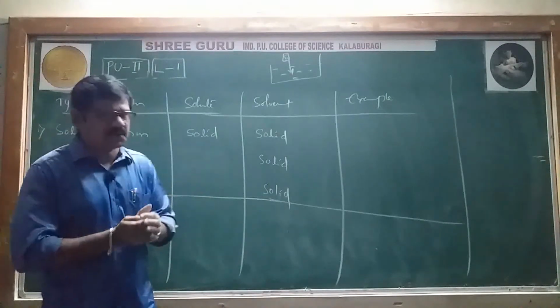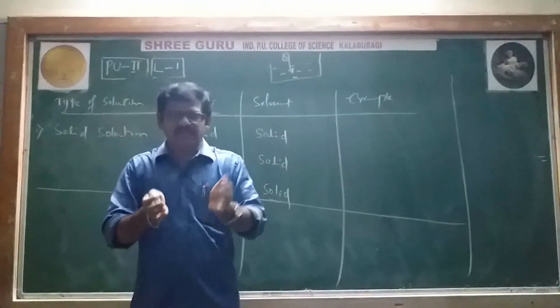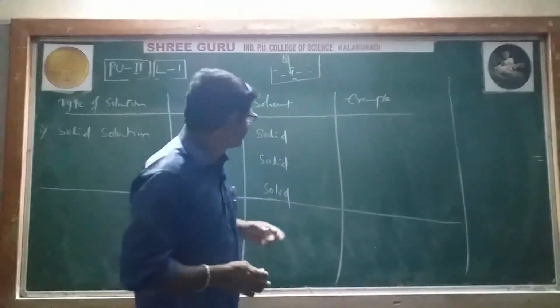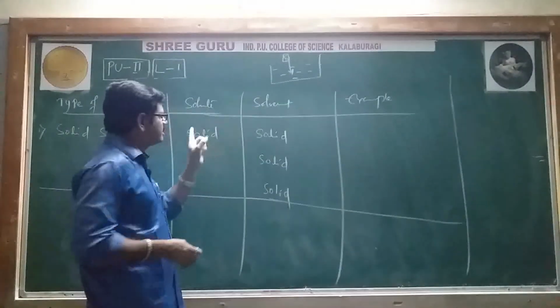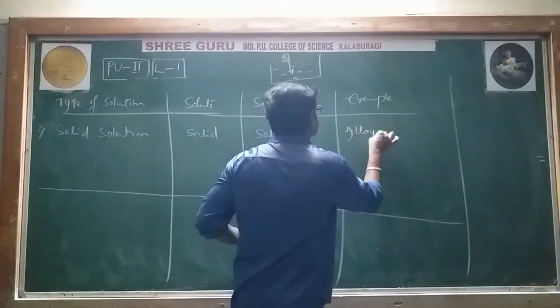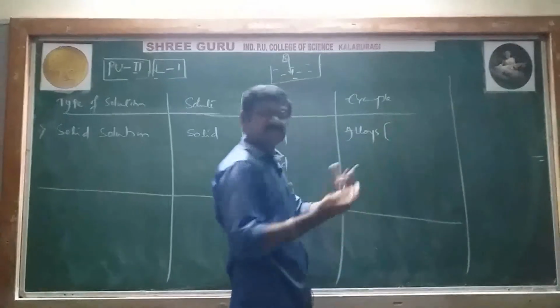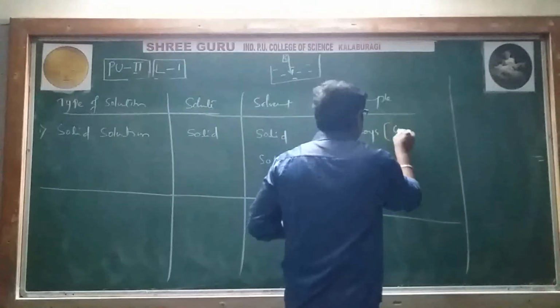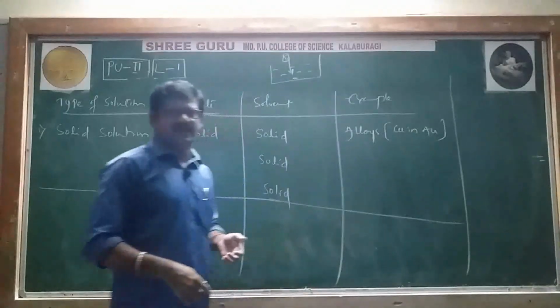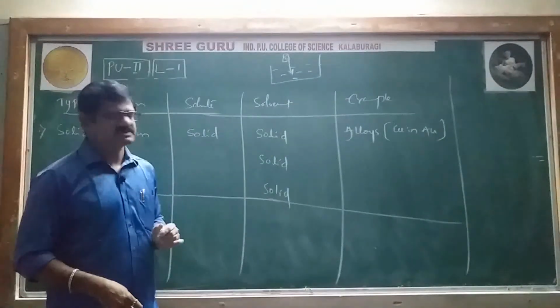Homogeneous mixture is already known to you, means anywhere you see, its properties as well as its composition should be the same, right? Solid in solid examples are alloys, mixed metals, like copper in gold is an example of an alloy.